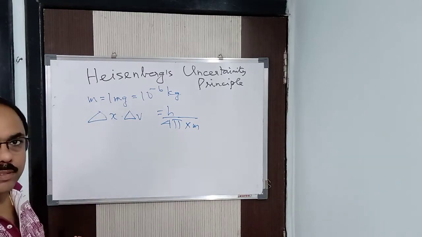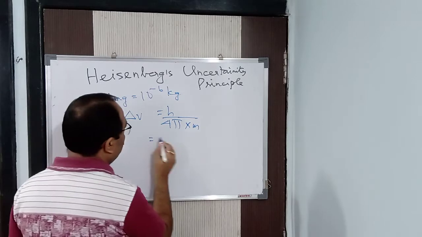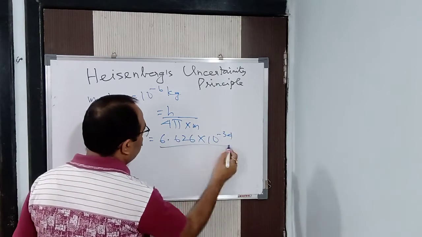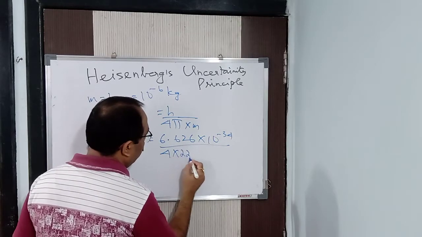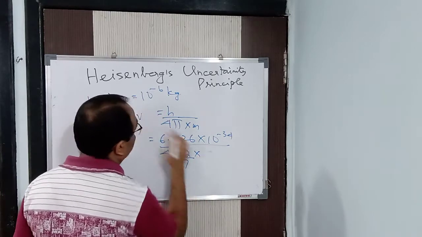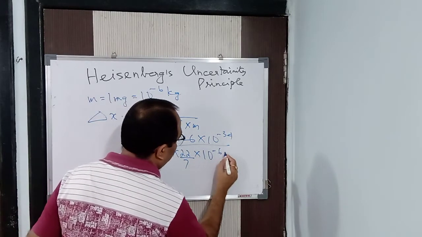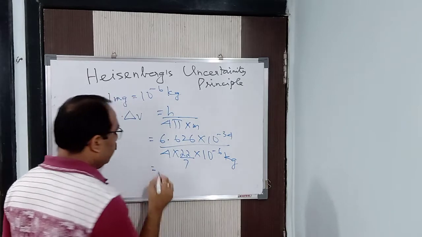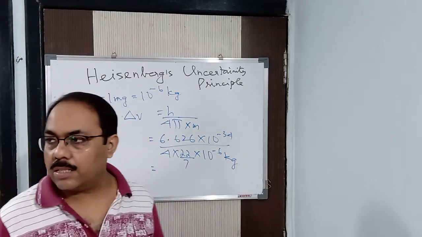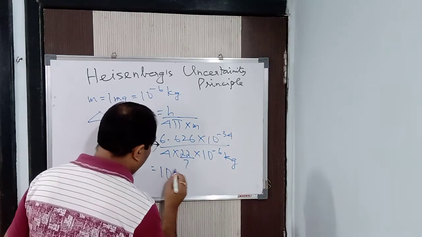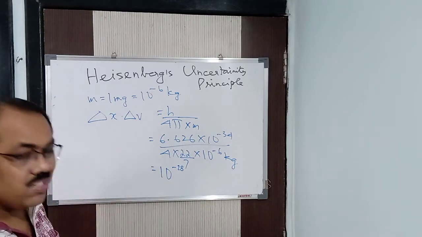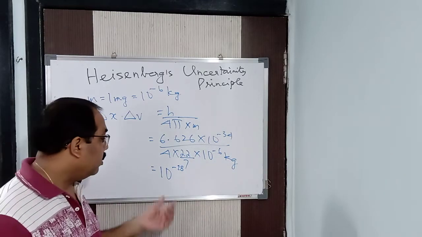Now the value of h is fixed, 6.626 into 10 to the power minus 34 joule second, divided by 4 into 22 by 7 or 3.142 into the mass, which I have taken as 10 to the power minus 6 kg. You know what will be the value of delta X into delta V? Upon calculation you will get around 10 to the power minus 28.